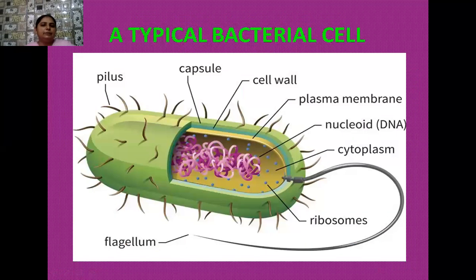Now I'm going to tell you, this is the diagram of a typical bacterial cell. This is a large view. So see the capsule. Capsule is the thicker, or you can say rigid, layer of the glycocalyx. Then the cell wall is there and the plasma membrane. And the genetic material is accumulated in a region known as the nucleoid. Cytoplasm is there. Then the large flagella is there. Flagella may have its position at the anterior region, posterior region, or at the lateral position. Numerous hair-like structures are visible over the surface, and those are known as pili. And these non-membrane-bound organelles are known as ribosomes.